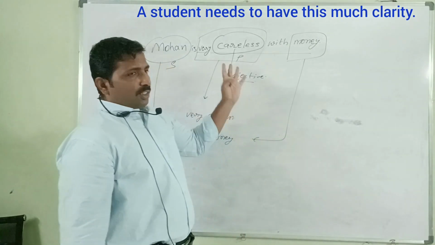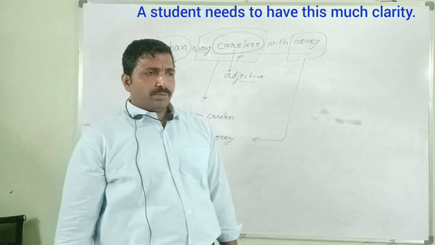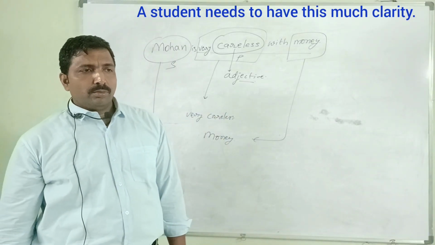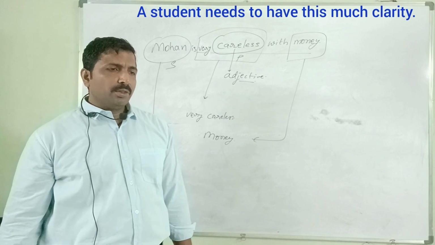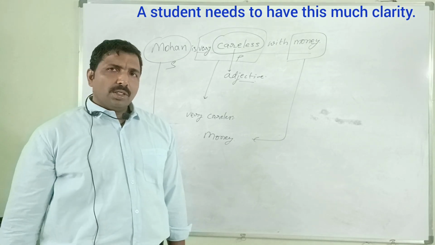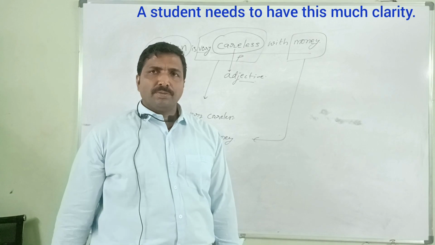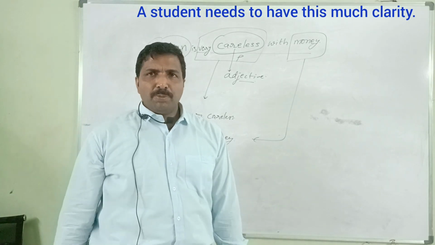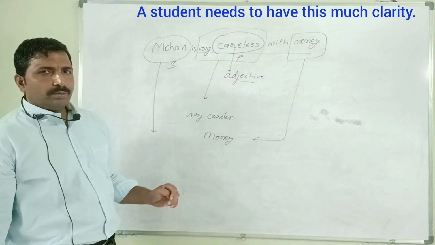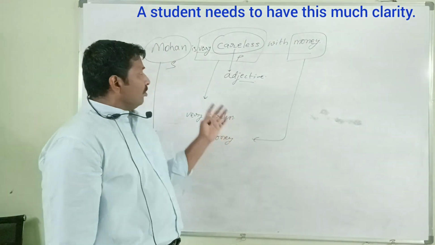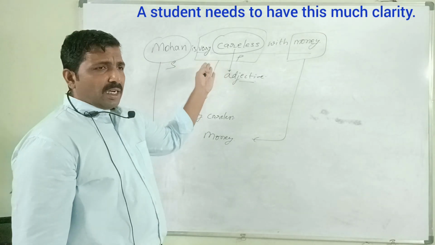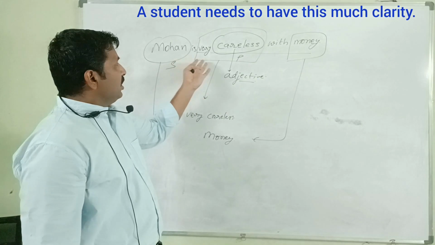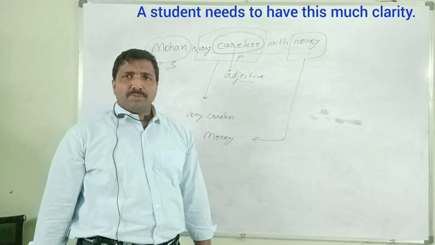Actually, what is the structure in the sentence? Simple present, state of being, because I am, he, she, it, is, we, you, they are. Mohan is very careless with money.